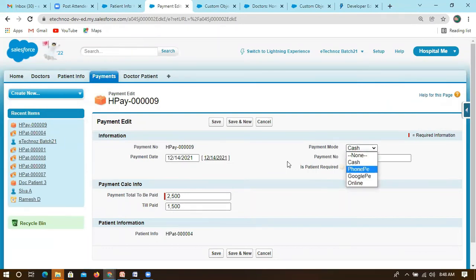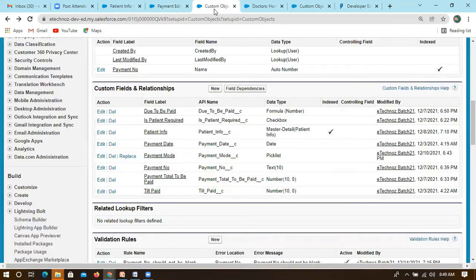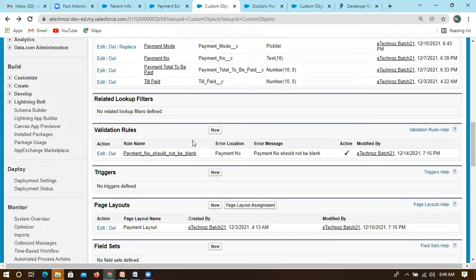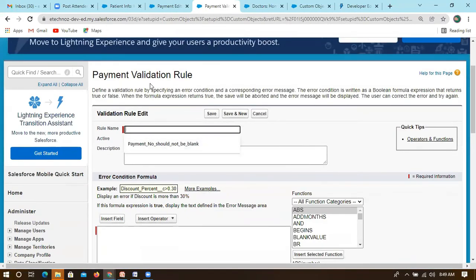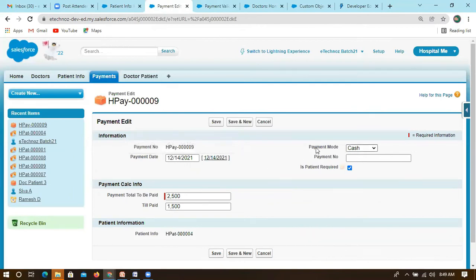Now, if I want to do the same scenario for a pick list, we need to do it in a different manner. For this we have to use ISPICKVAL. There is one more function. For this, what is the field? Payment mode.